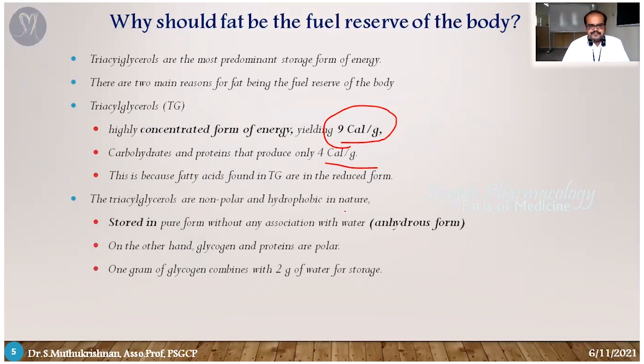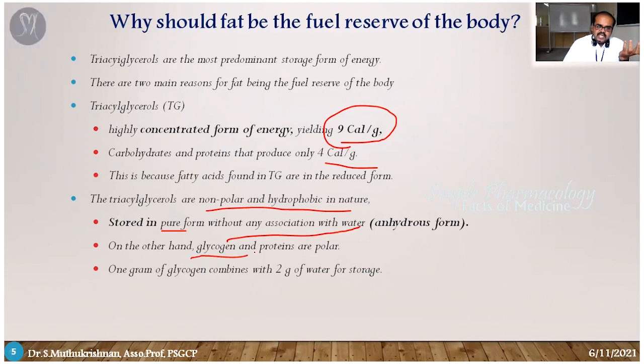The second one is physicochemical properties. The second reason is that it's non-polar and hydrophobic in nature, so it is very useful in storage form. Glycogen also acts as an energy reservoir, but glycogen must be stored along with water molecules. Here, triglycerides need no water to reserve a place. They are stored in pure form without any association with water. It's stored in an anhydrous form.